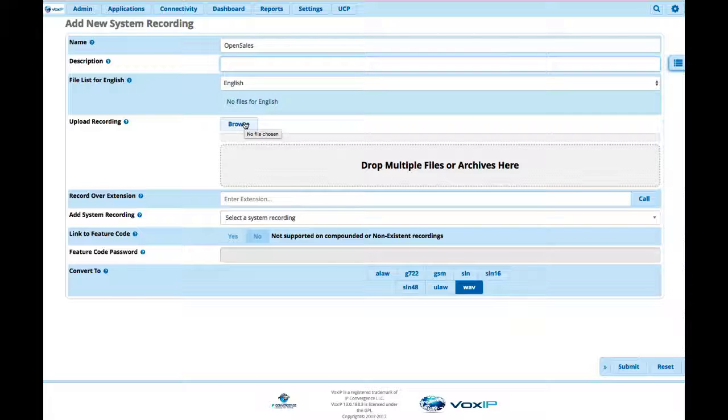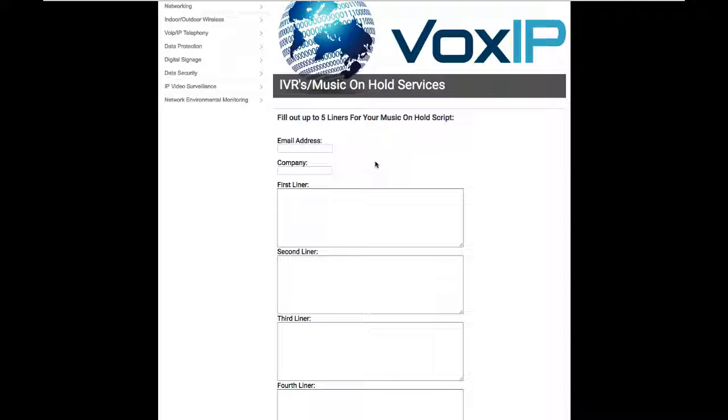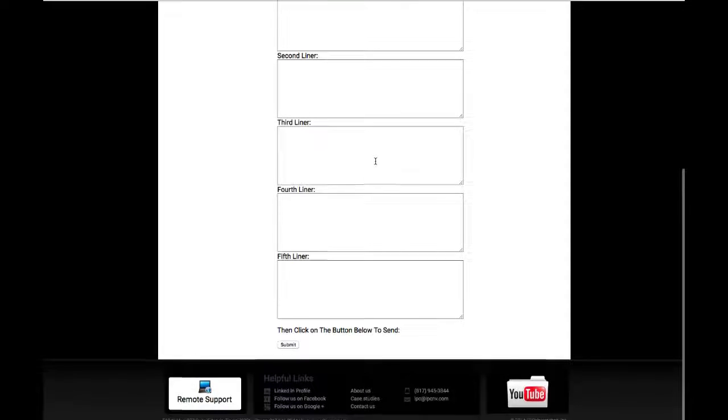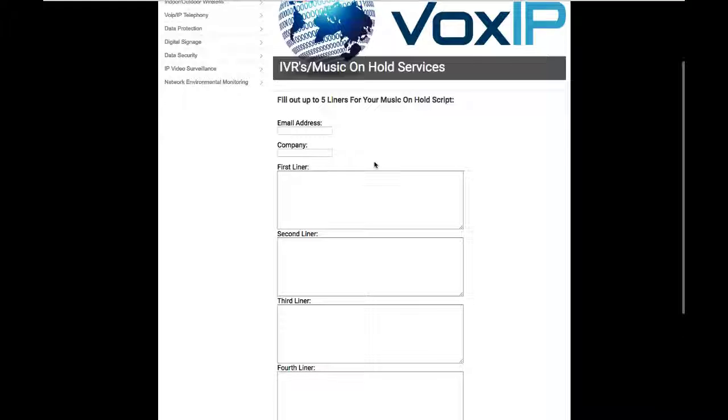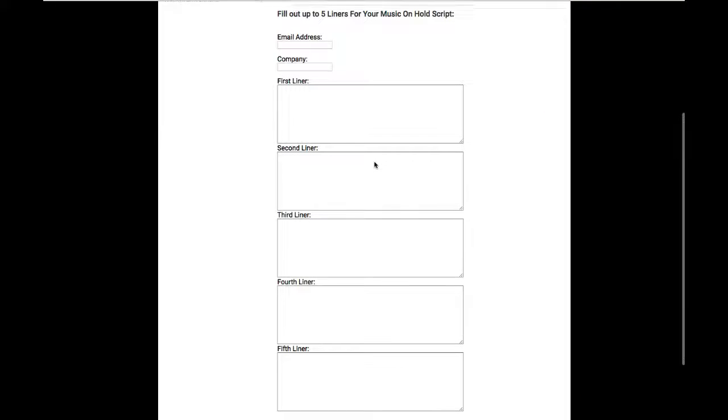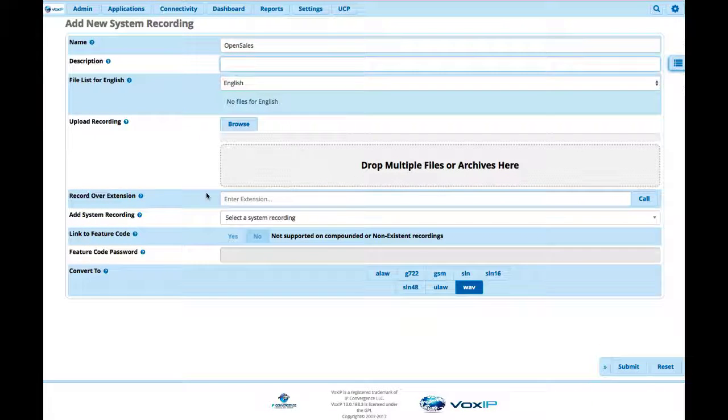Now, one of the things that IP Convergence does for all its customers that are under annual maintenance agreements is they can go to a web page on our website and put in information, and we will professionally record it for them, send it back, and upload it on their system. This is a service that's provided, once again, free of charge. You can send as many of those as you'd like, and someone at IP Convergence will record it, add background music, make it really professional, and then give you the ability to come over here and upload it. If you didn't want to do that, you can enter your extension.